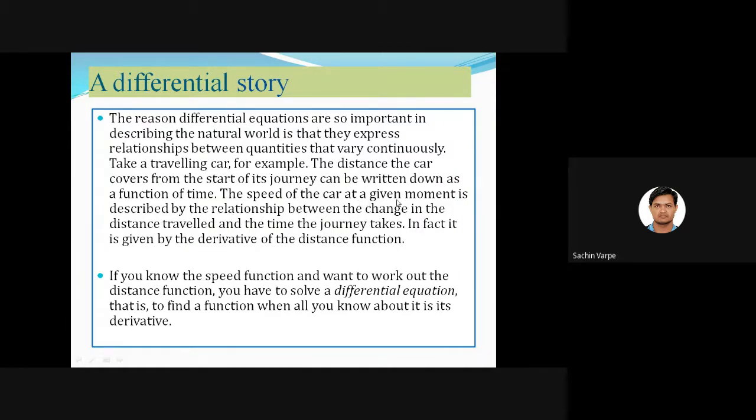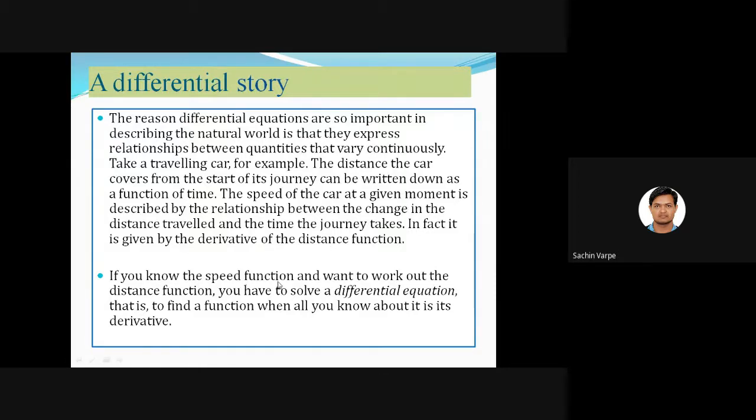The speed of the car at a given moment is described by the relationship between the change in the distance traveled and the time the journey takes, right? So in fact, it is given by the derivative of the distance function. A differential equation involves the derivative term.